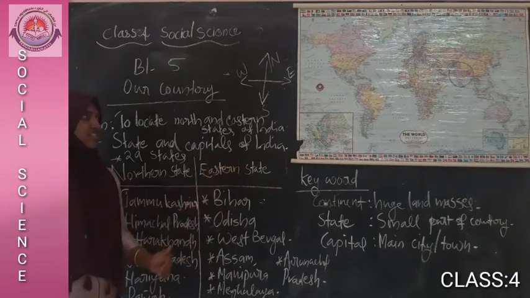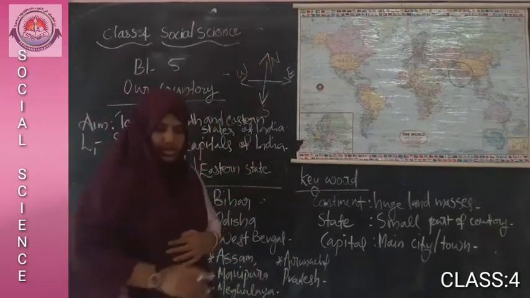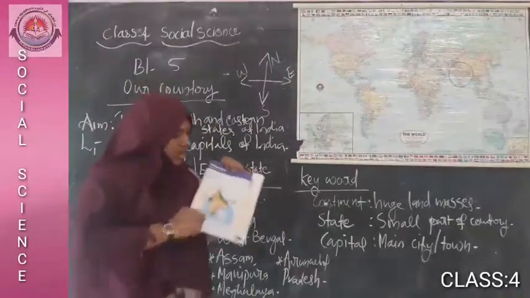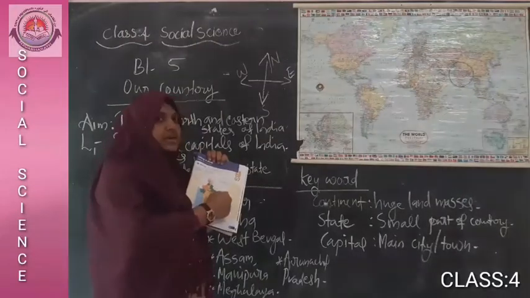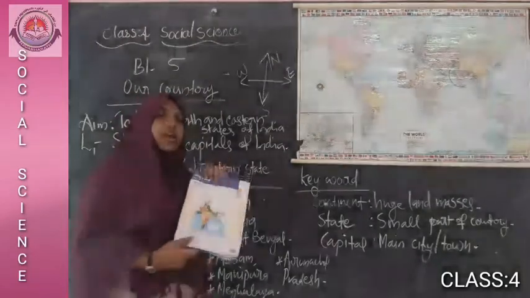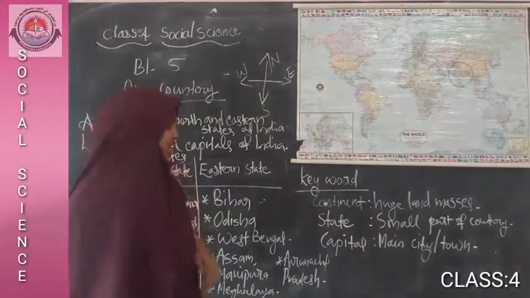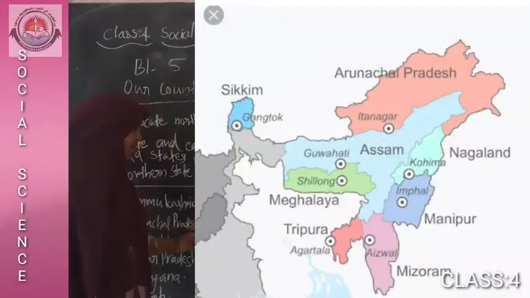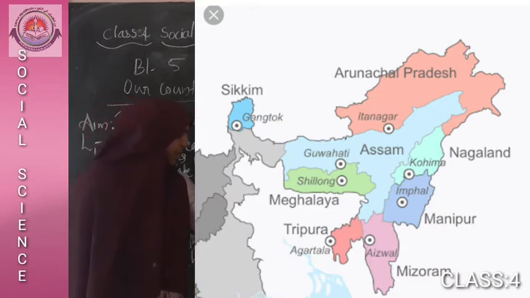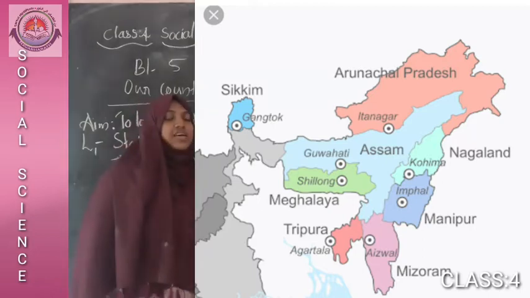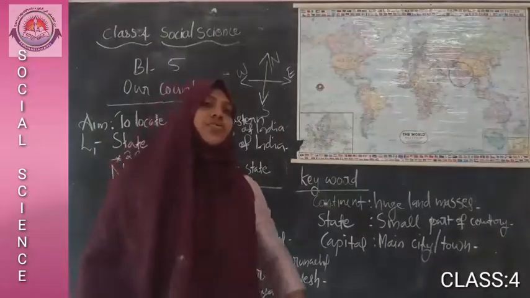Then the eastern states, in the eastern part of the country, are Bihar, Odisha, West Bengal, Assam, Manipur, Meghalaya, Tripura, Arunachal Pradesh. These are the eastern states of India.